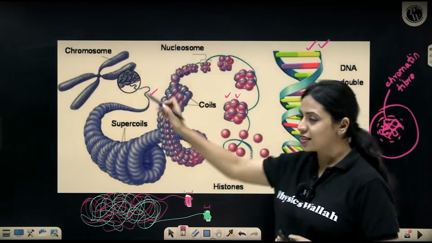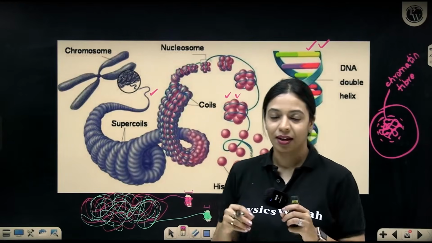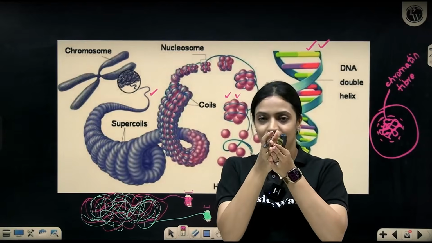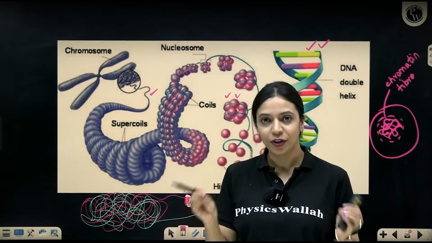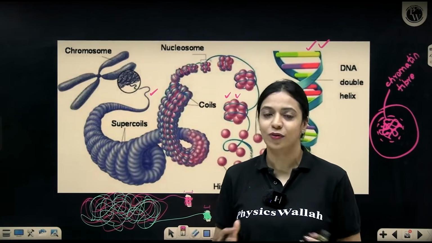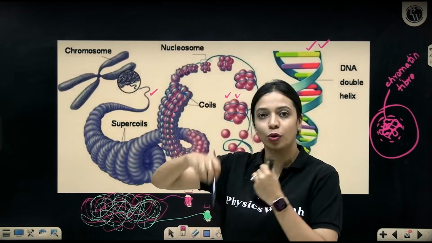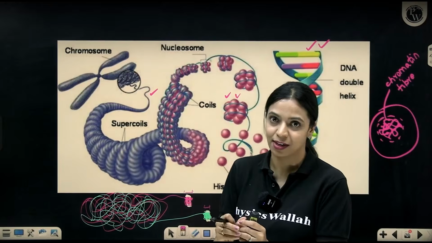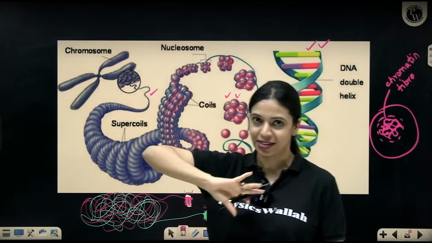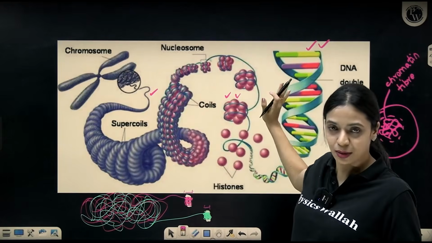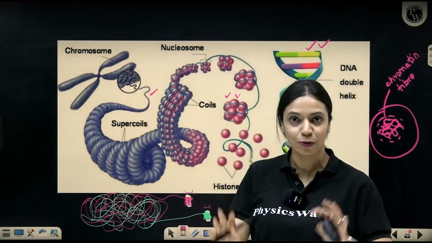So if DNA exists in the form of long, long threads interspersed randomly inside the nucleus, it becomes quite difficult to segregate them between two daughter cells. In order to make segregation easier, in order to make sure that both the daughter cells get a complete set of genetic information, they undergo condensation, during which they will wind around proteins and become more compact structures. Now this is also DNA, here also there is DNA, here also there is DNA, chromosome also has DNA, but this is naked DNA, it's not associated with any other molecule. In all other condensed forms, it is associated to an extent with certain kinds of proteins, okay.